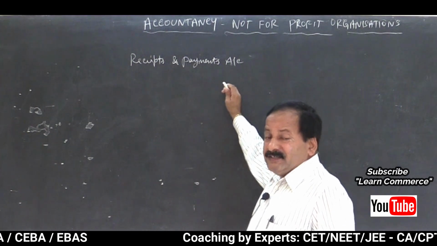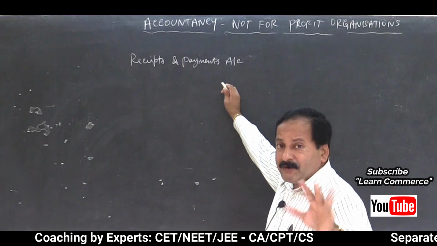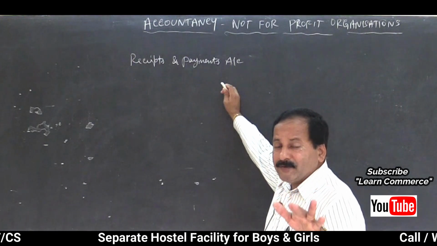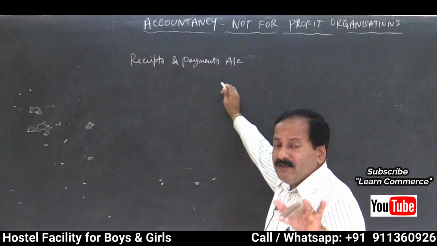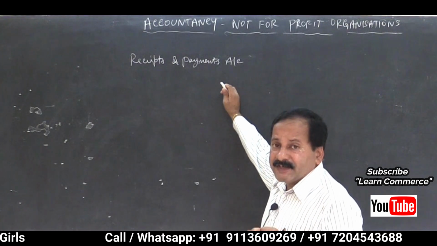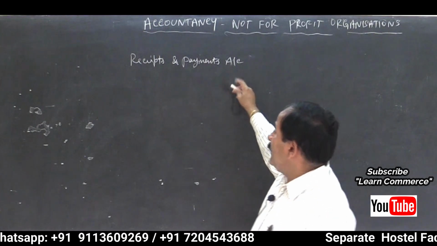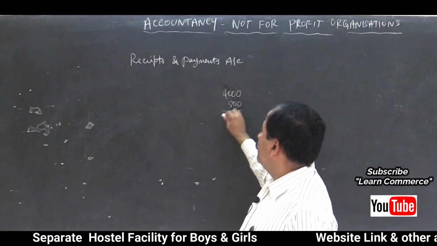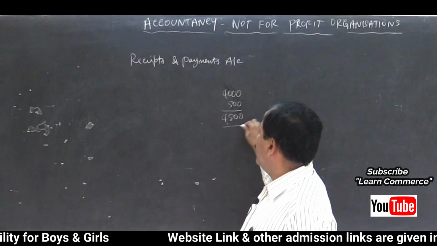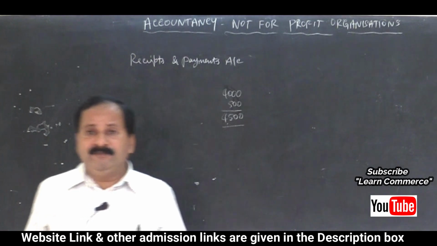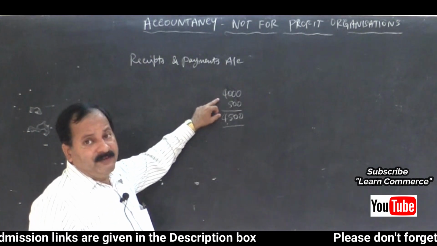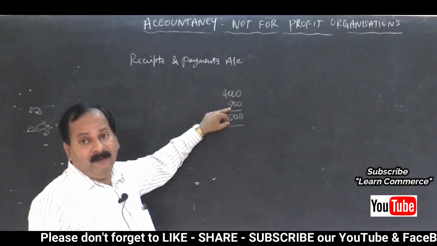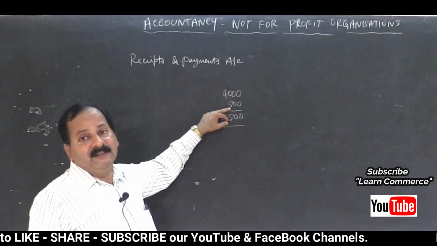Accrual basis means whether it is received or not is immaterial for us. Whether it belongs to current year or not, we will be concerned about that. If it is belonging to current year, whether it is received or not, we will take into consideration. Suppose salary paid is 4,000 and outstanding salary is 500, we will take 4,500 as the total salary for the current year, in which 4,000 is paid in cash, and 500 rupees is supposed to be payable, is outstanding expense, isn't it?